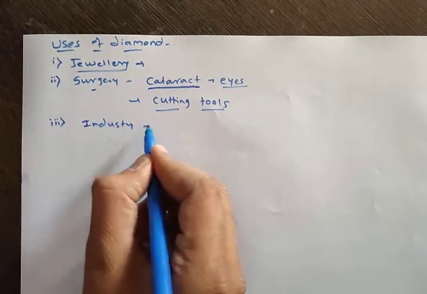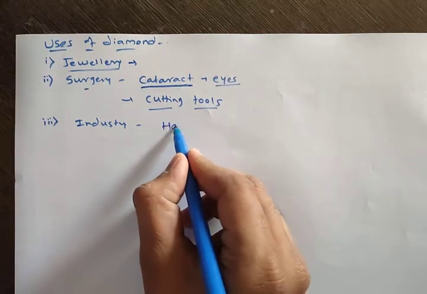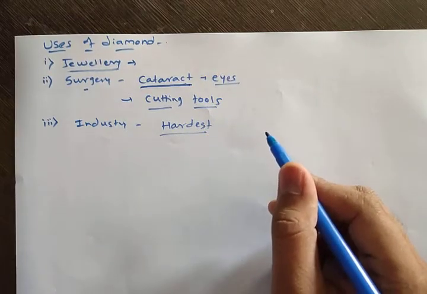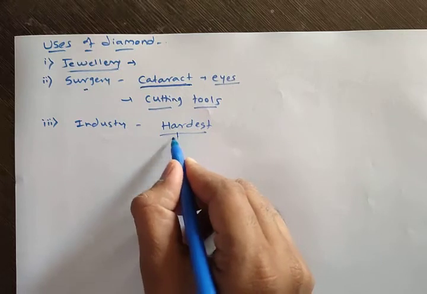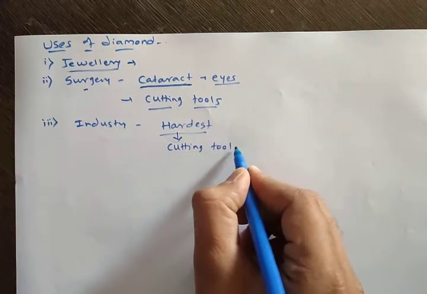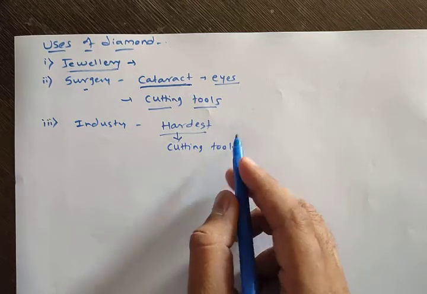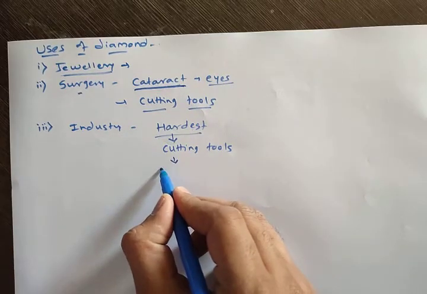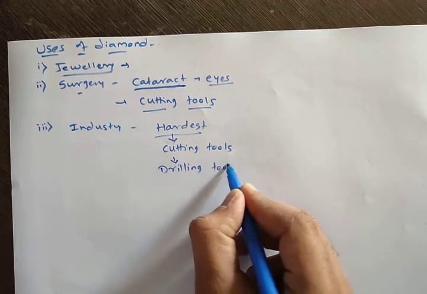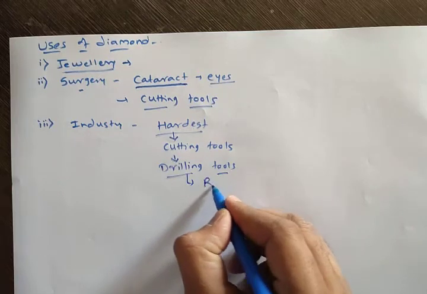Now, what is the use of diamond in industry? You know that diamond is the hardest substance in the world, correct? So therefore, it is used to make cutting tools, which are used for cutting metals. Okay, then it is also used in drilling tools. Drilling tools means the tools which are used to drill rocks.